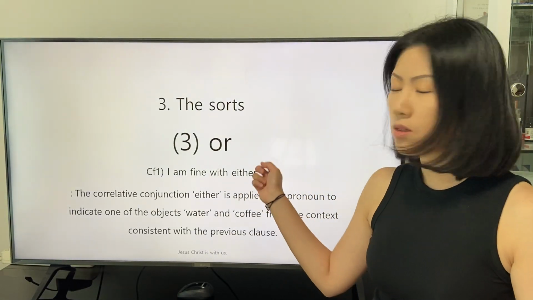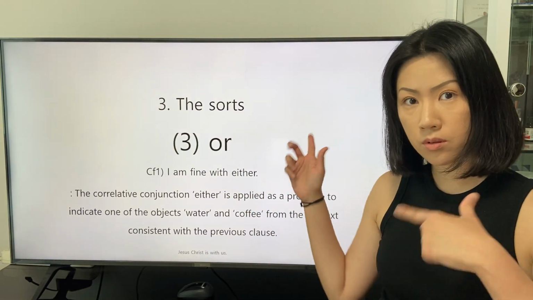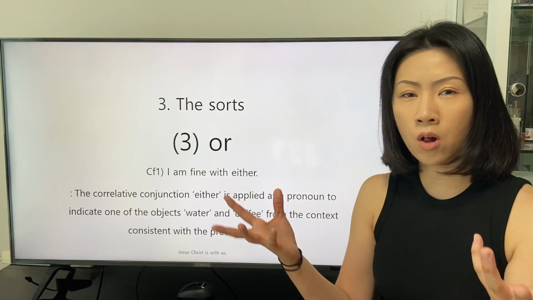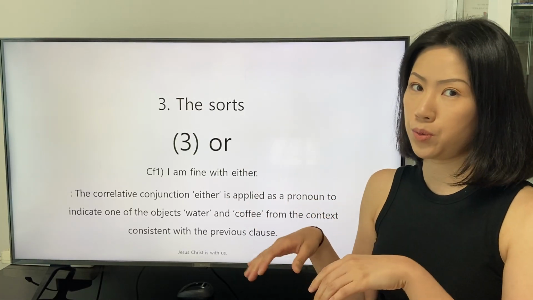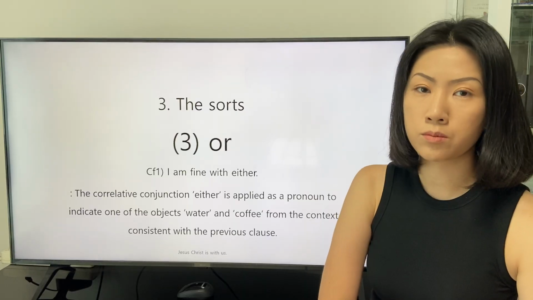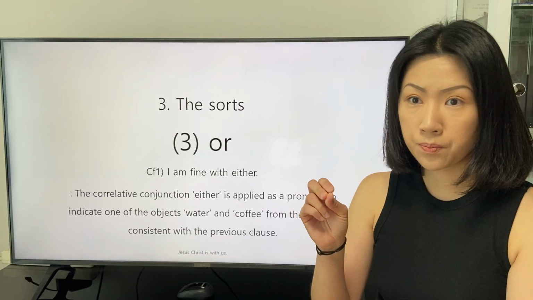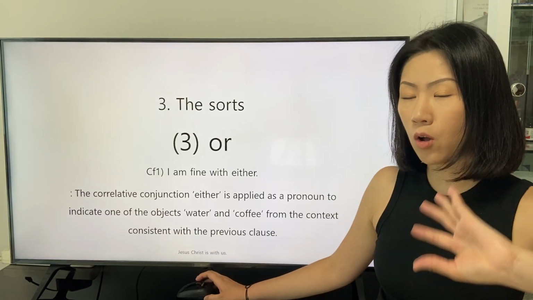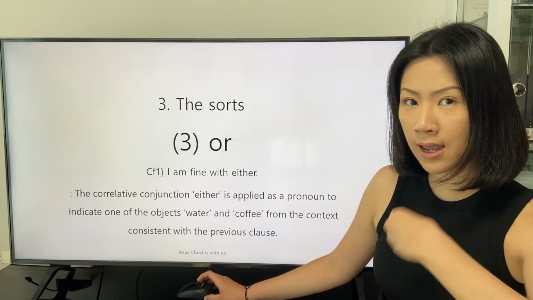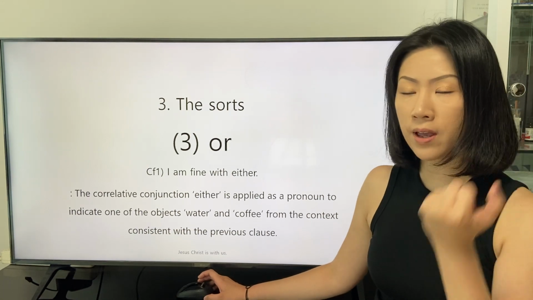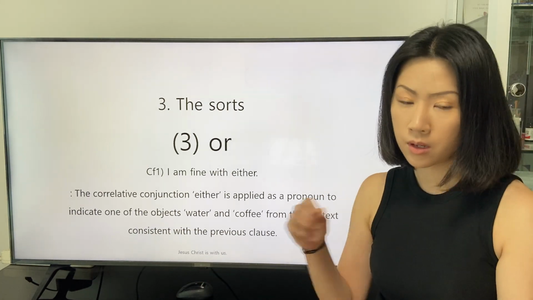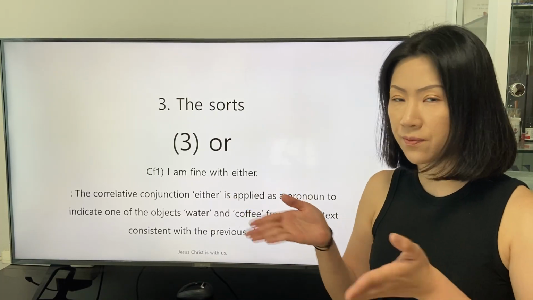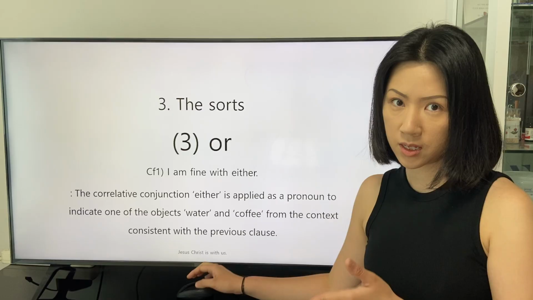In this case, the correlative conjunction either also applies that application of the determiner, which can be analyzed to have the trait of a pronoun while indicating the specified subject or object.